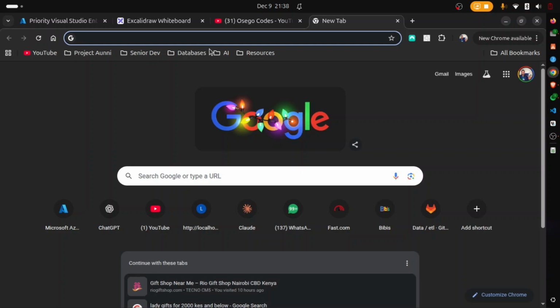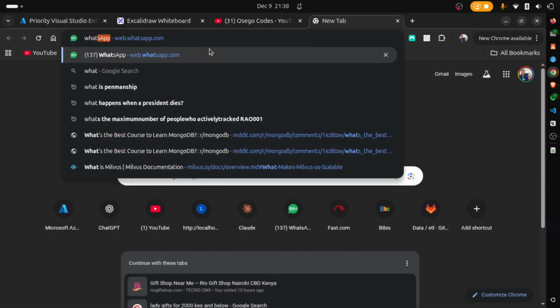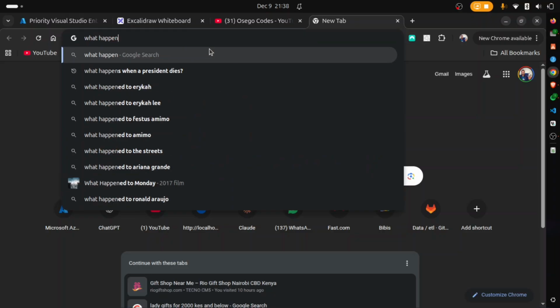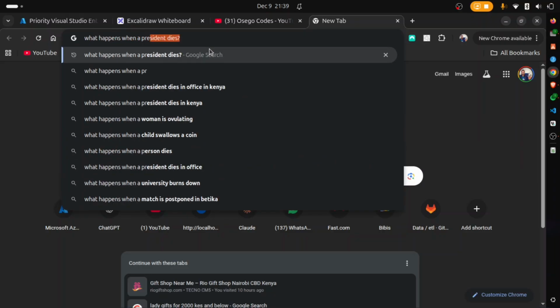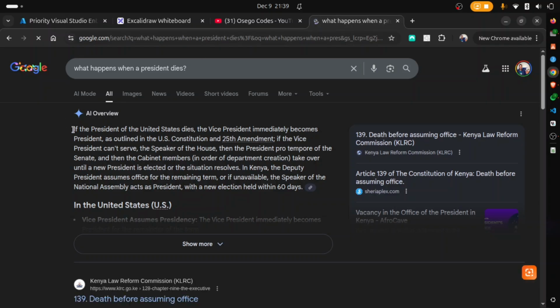Let's Google something here. What we want to Google is very relatable to what happens in MongoDB. What we're going to Google is what happens when a president dies. Now, if the president of the United States dies, the vice president immediately becomes president, as outlined in the US Constitution and 25th Amendment.